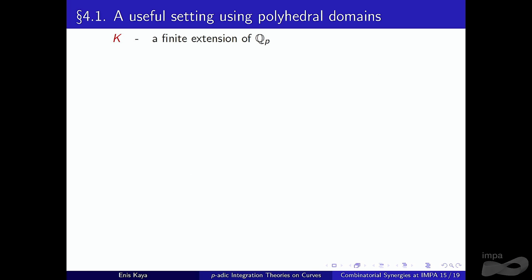Okay, so the final part, we want to extend this to more general curves. Dealing with some curves like superelliptic curves, that's not a big deal, but we think that we can do much better using some ideas from tropical geometry. So here the setting is slightly different. Let's fix a finite extension K of Qp, and we have the corresponding valuation and absolute value.